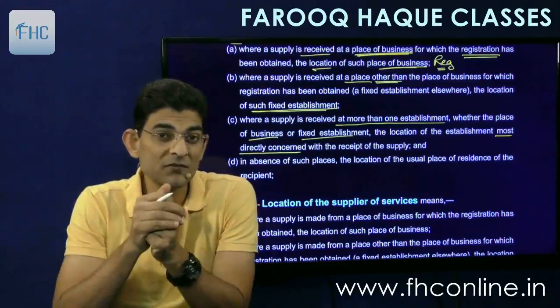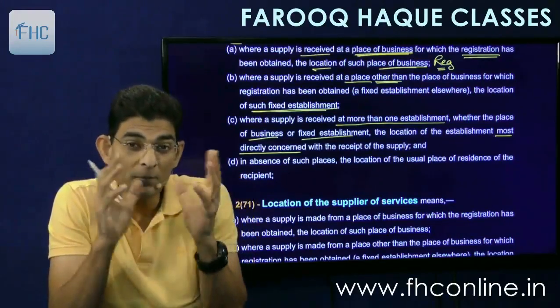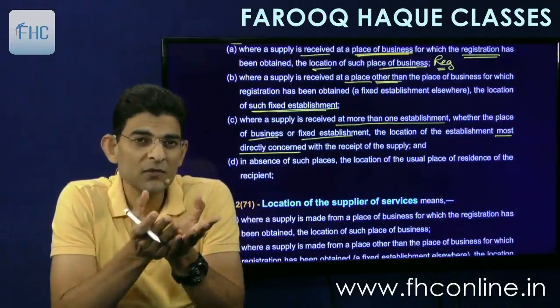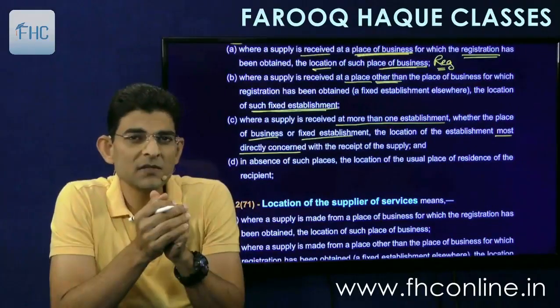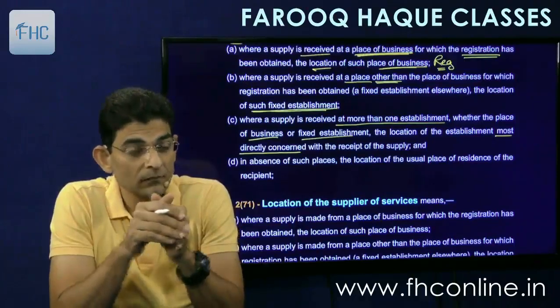Both of them receive this service. But which is the main place where the predominant service has been received? Most directly concerned, the head office. So then the head office will be considered as the place of recipient, the location of recipient.